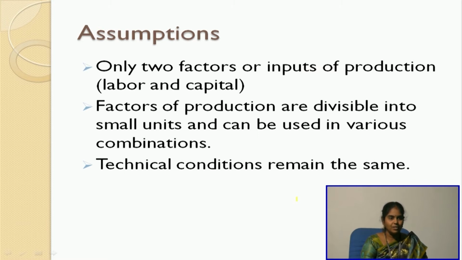The technology remains the same. Why do we assume that the technology remains the same? It is because with more technical advancement or more technological progress, the cost of production may become lower. So, when we are taking this particular concept into consideration, we assume that the technology remains the same. Given the same level of technology, what is the output that we are going to produce at that particular point of time?